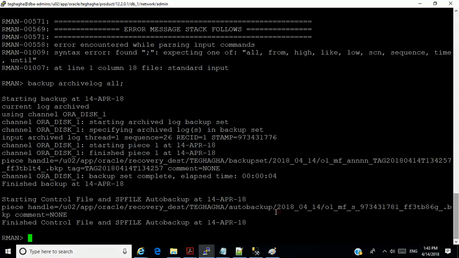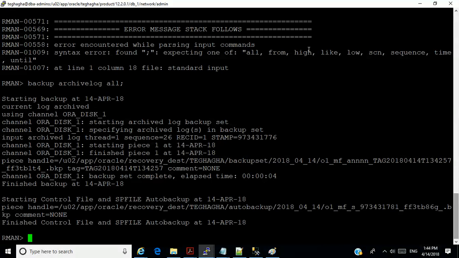So there are many other options. Now I just want us to learn something. If, for instance, you want to specify another location for the backup, a location that is not the recovery destination, there are certain commands you can use.